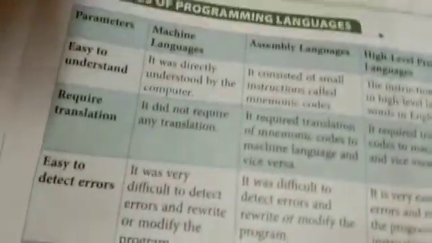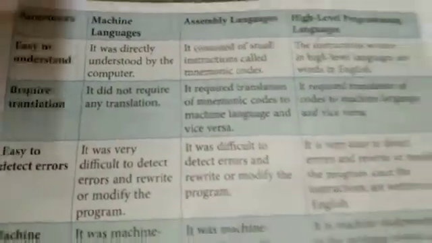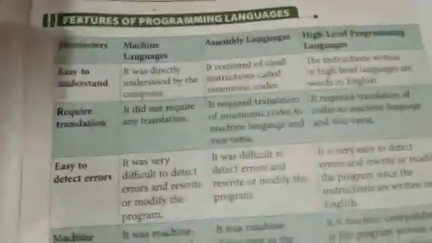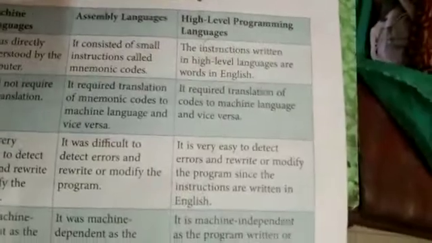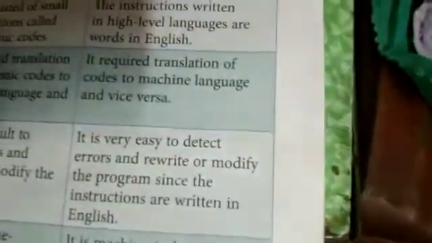Required translation. Machine language does not require translation. Assembly language required translation of mnemonic code to machine language and vice versa, so it used an assembler for translating it. High-level programming language required translation of codes to machine language and vice versa.